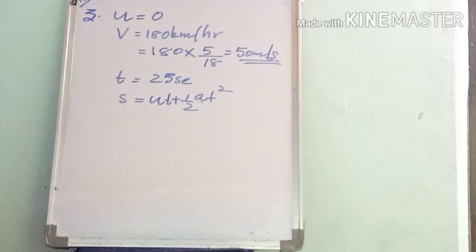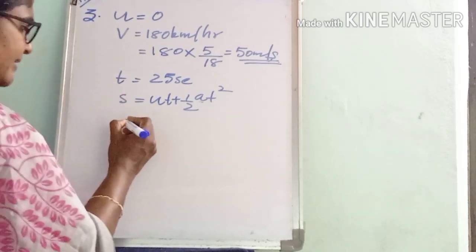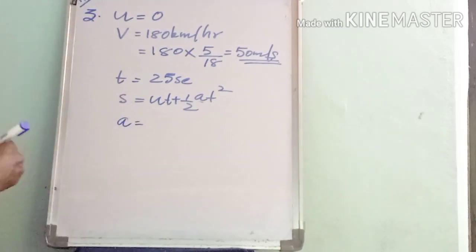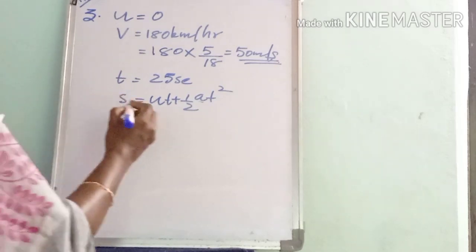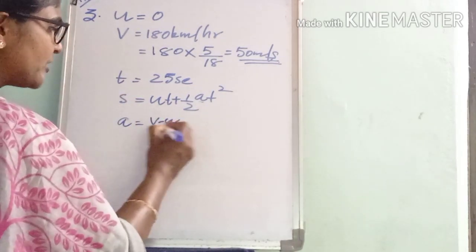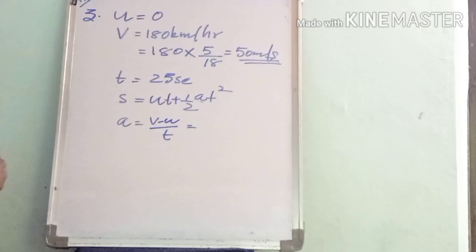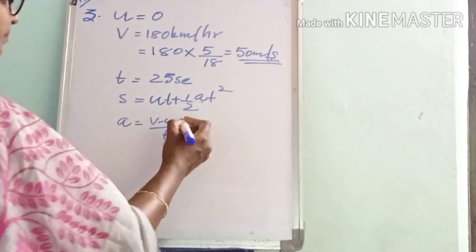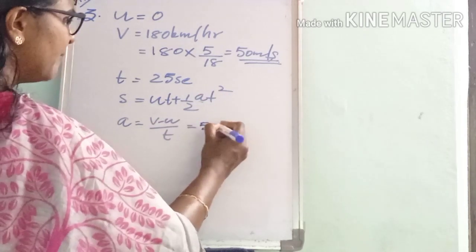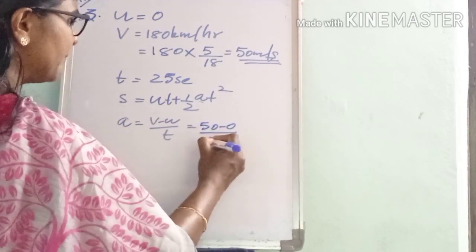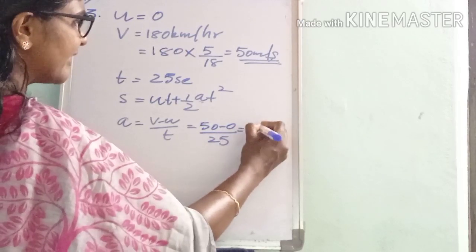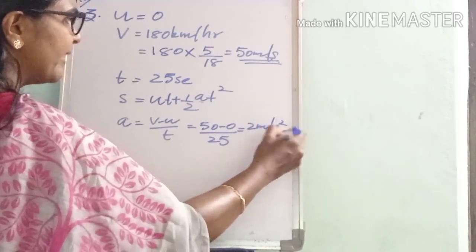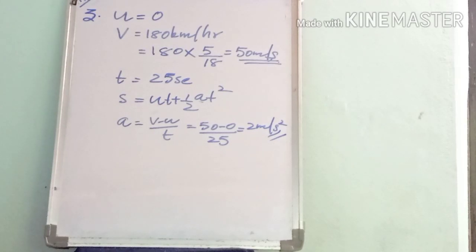You know what is the equation for acceleration? Acceleration a is equal to change in velocity by time. Okay, change in velocity, that is v minus u, by t. That is actually the acceleration. v minus u by t, that is the acceleration. So we can substitute v as 50 minus u 0, divided by time, actually 25. So we got the acceleration, 2 meter per second square.